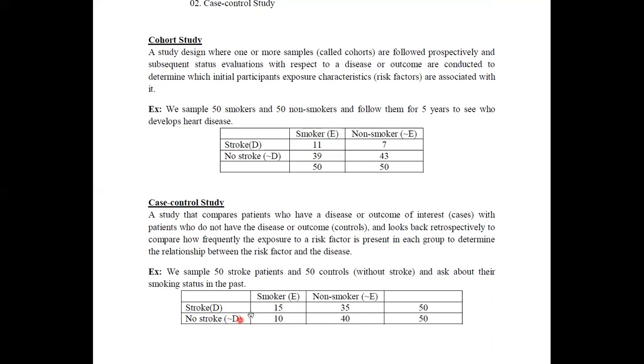Now what we are going to do here is look back at their past experience, or their past habits. Among these 50 people, we ask whether each is a smoker or non-smoker. Therefore, first of all, we identified the presence of the disease and the absence of the disease, and thereafter we seek the exposure or non-exposure: is he a smoker or non-smoker. Therefore, if you conduct the study in this form, then we call this a case control study.